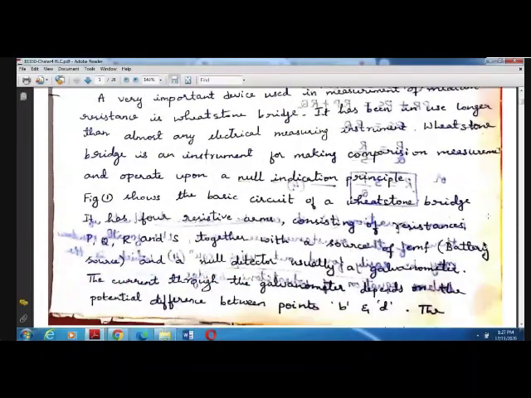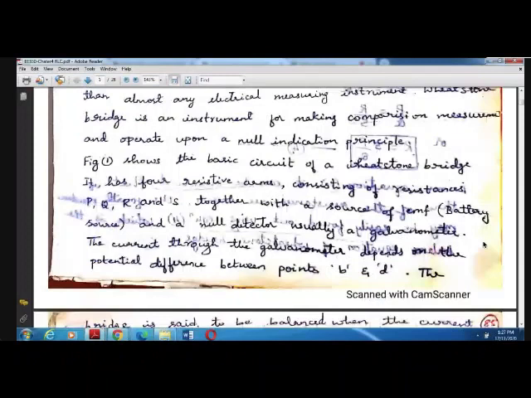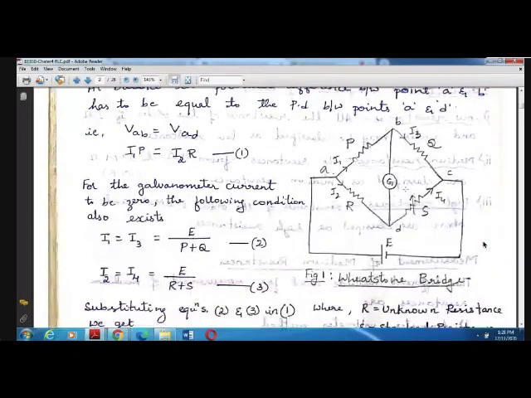So here in this Wheatstone bridge, we have 4 arms. Here we are not going to consider them as R1, R2, R3, R4. We'll consider the arm resistances. We are going to denote them by P, Q, and S. The resistor which has to be measured is denoted by R. These are the other arm resistances, denoted by P, Q, and S.